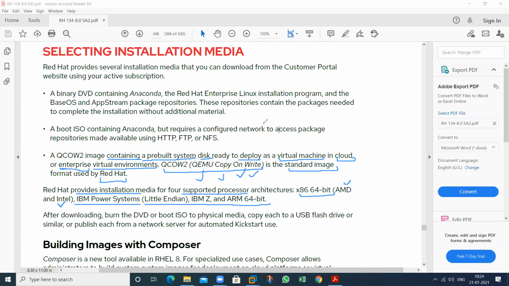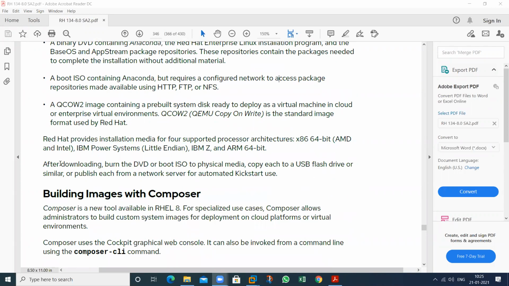If you want to install the operating system on your local machine, you should download that particular ISO image from the Red Hat site and burn it on your DVD or on your pen drive. It can be anything, boot ISO image to physical media. Copy it to a USB flash drive. So you can also have the media on your flash drive, that is known as a pen drive. And similarly, if you want to use the network functionality for the installation, this type of functionality will provide this.